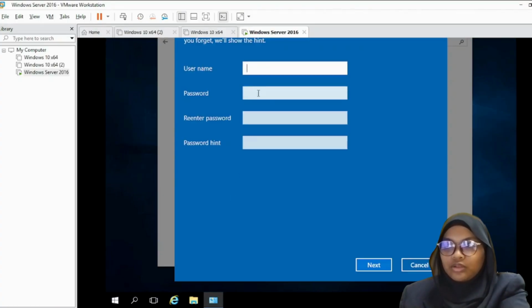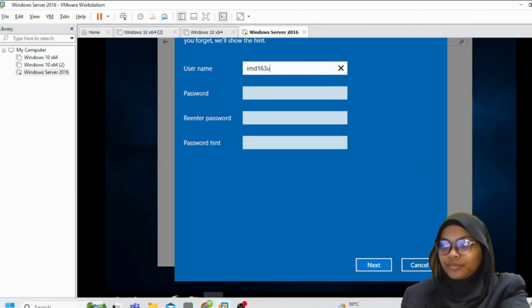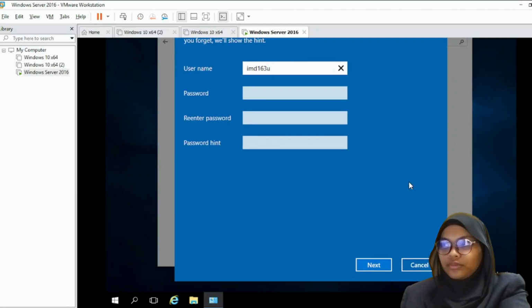a User Account. After that, you can fill the rest of the thing that it needs, like username. Like example, I write here. And then write a password.